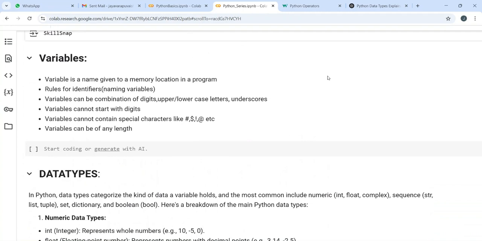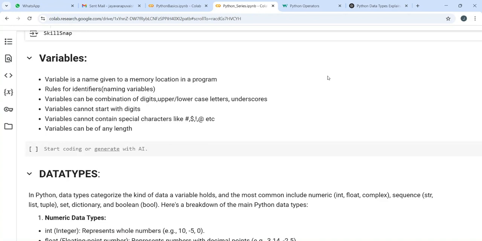So what is the name for any memory location in a program? Whenever you are writing a program, it has a memory location, and it has to fetch details from the computer memory or store something. How do I say it? If you go to your kitchen, you have many dabbas.